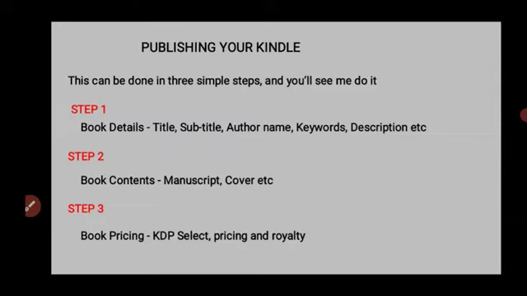So publishing your Kindle book can be done in 3 simple steps, and you will see me do it. Step 1 is about the book details. The book details entail the title, subtitle, the author name, the keyword, the description, right? Step 2 is about the book contents, the manuscript, the cover and other things. Step 3, which is the final step, is about your book pricing. You will see how to select your pricing method.